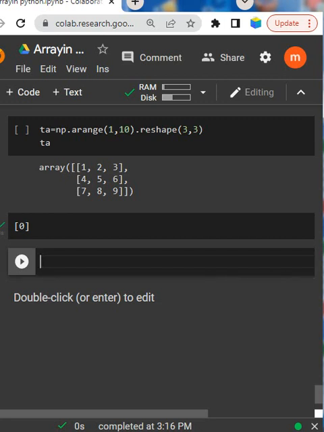D means delete the currently selected cell, and 1 to 6 means heading cells of level 1 to 6. X means cut the currently selected cell. C means copy the currently selected cell. So these are some of the commands that have been given.